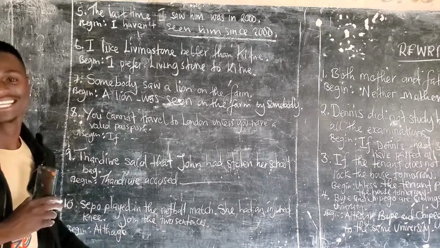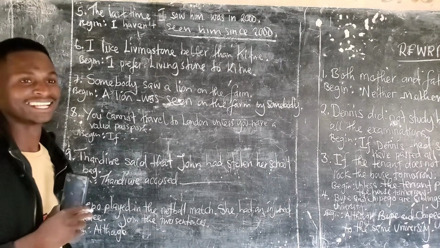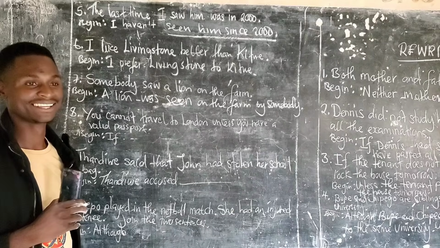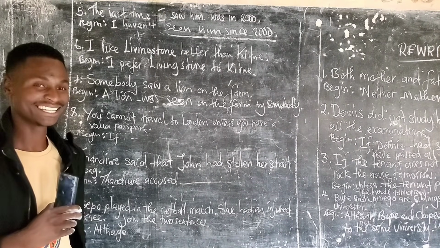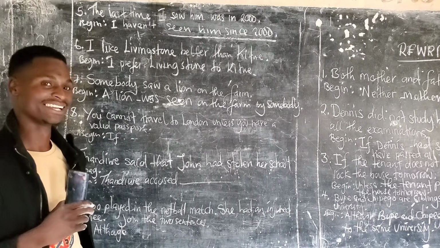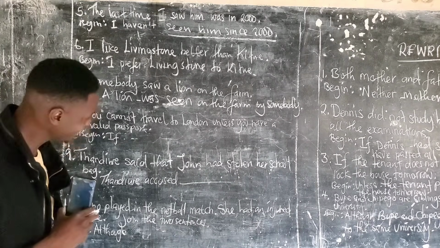By somebody. Not by you. By somebody. Begin by what? A lion was seen by somebody. A lion, somebody on the farm.